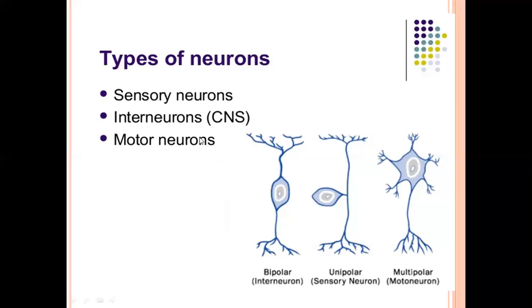This is the motor neuron. Now, what about the motor neuron? In our previous lecture, you have studied about this one. That was motor neuron. And what is the function of the motor neuron? Here you can see, but it's not labeled. So its function is, it carries information from interneurons to effectors. Is it clear? Now these effectors are muscles and glands. These are the types of neurons.